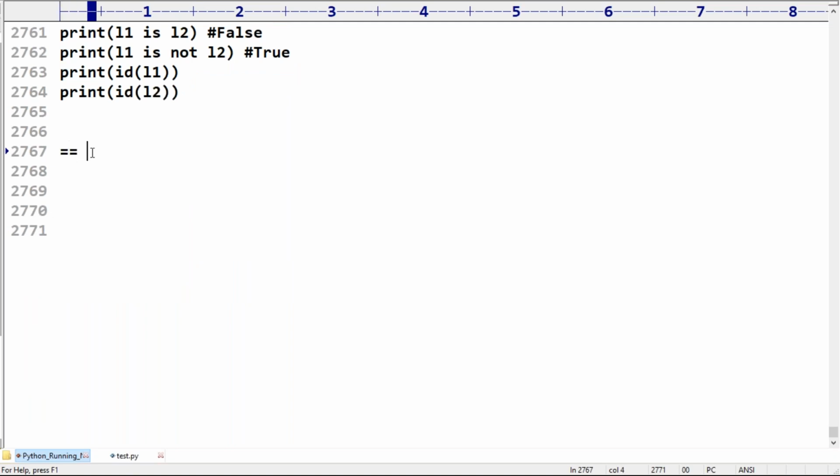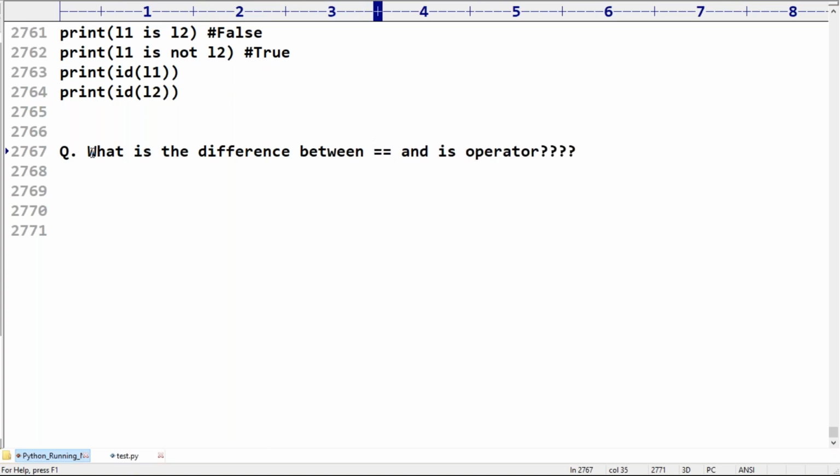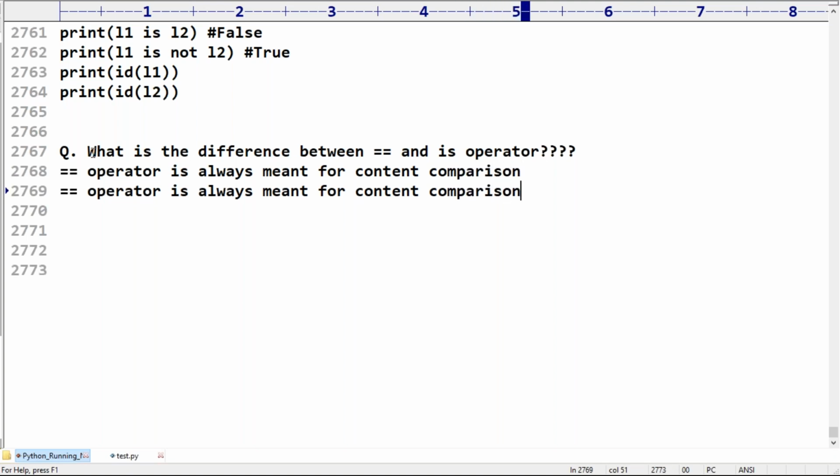What is the difference between double equal and the is operator? We covered it already earlier. Have you remembered? Anyone can tell? The double equal operator is always meant for content comparison. The is operator is always meant for reference comparison. That's what you should be aware of.